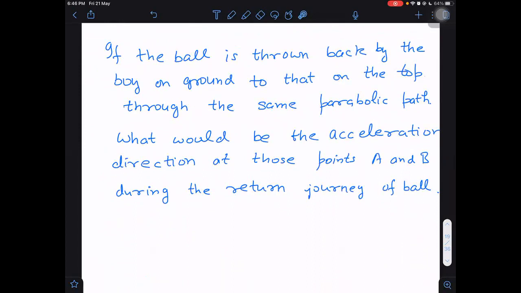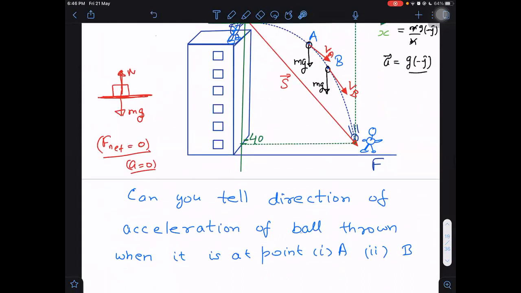Exactly right. Now you have understood. You know, some students commit a mistake here. They think that something else will happen when the ball is going up. Whether the ball goes up or goes down, as long as it is in air, the only force which is acting on it is mg, in the downward direction only. Exactly right. But when the ball reaches the ground, then it is not only under gravity. Then normal is also acting on it. Then some other direction may be there.